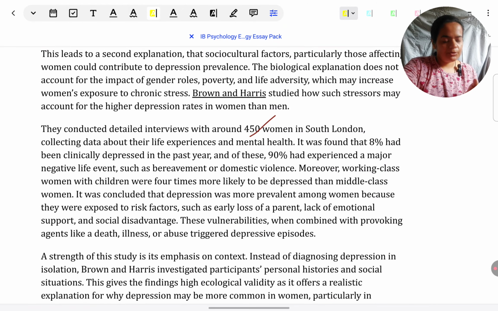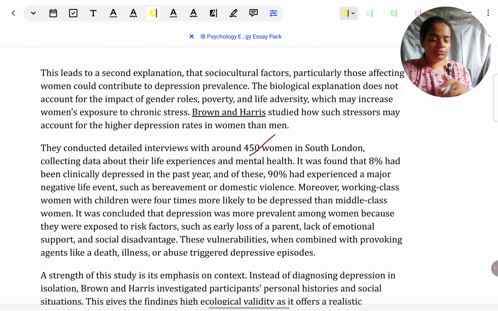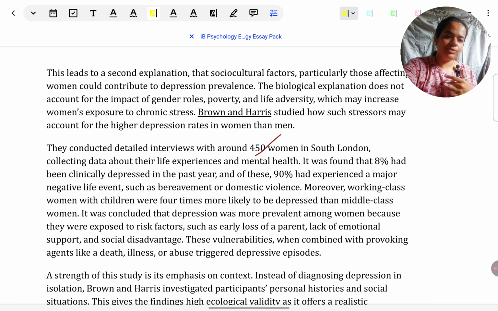I have given one more argument to do with sociocultural risks. It could also be because exposure to experiences is different for males and females. That's why females might have greater depression. Now to expand on that argument further, I'm going to follow the same structure that I've given for the first argument. First argument, supporting study, evaluation of the study in light of the argument. Second argument, second study, evaluation of the study in light of the argument. Once you get the hang of how to write the discuss question, you can keep on writing it that way.